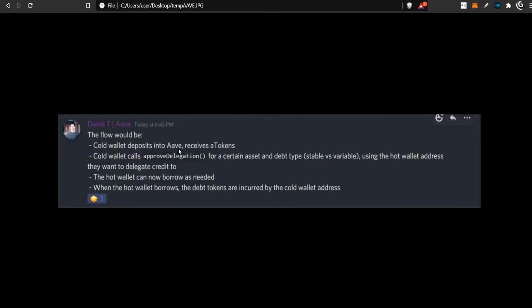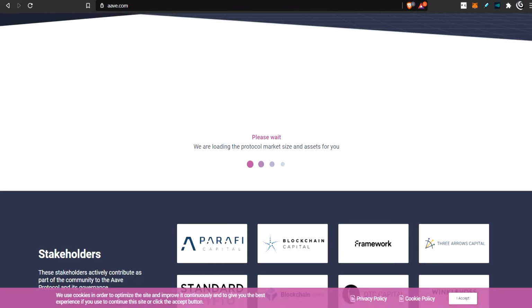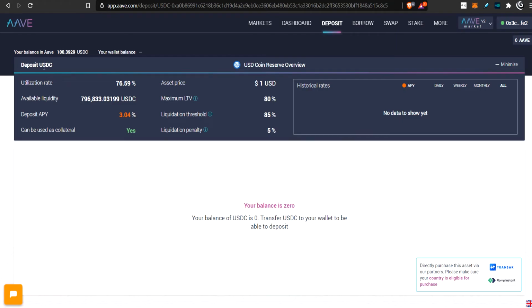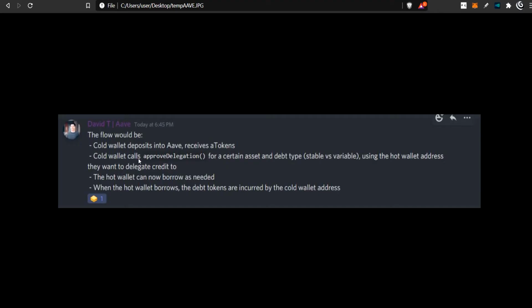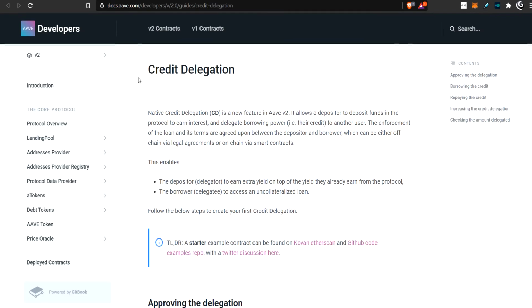So to try to read it again, let's go over to this here. I asked about this, and he said cold wallets deposit into AAVE and receive aTokens. These are the tokens that you get when you deposit into AAVE, and they gain a small amount of interest, right? So that's basically the token I have for my USDC. It's an AAVE token, okay? The cold wallet calls this function inside the smart contract.